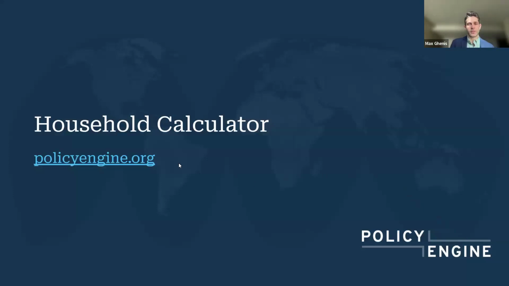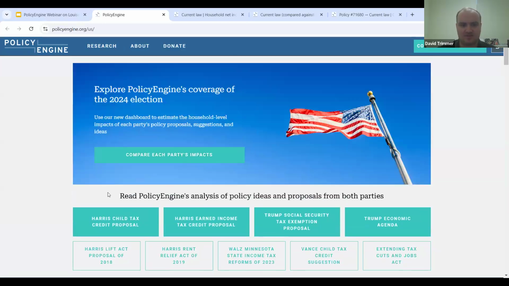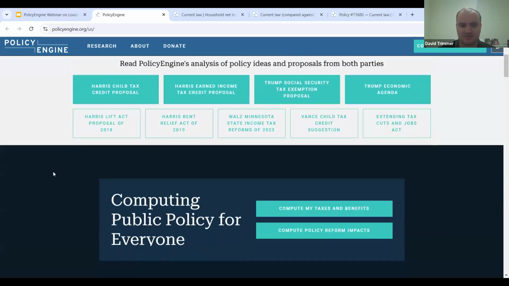And now to see it in action, I will turn it over to my colleague David to go through policyengine.org. All right, thanks, Max. So before we get into the Louisiana tax bill, I thought we would go through our website and show you our two major functions. So you can go to our website, you can see some of our analysis of the candidates' proposal in the 2024 election.